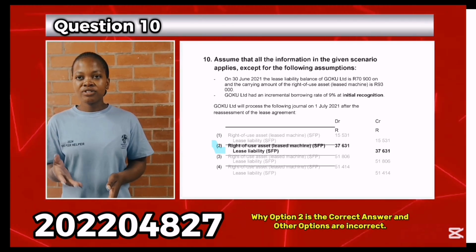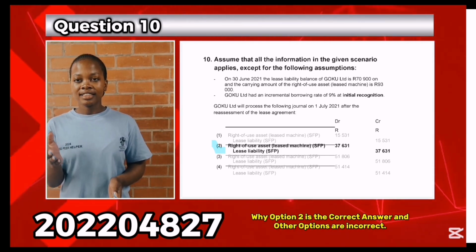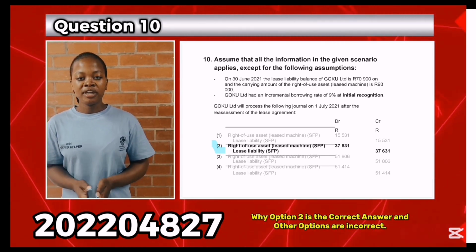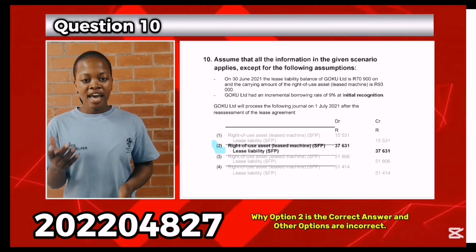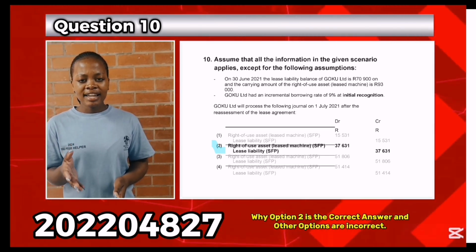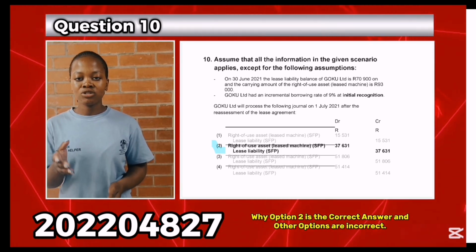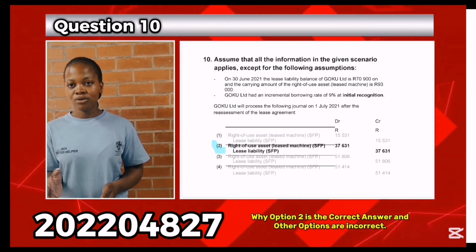To process the journals, we debit the right-of-use asset, the leased machine, in the SFP, and credit the lease liability, SFP. The total amount will be 108,531 minus the 70,900, which gives us 37,631.